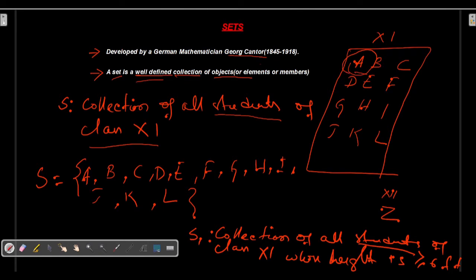If the answer is yes, then I will be putting this set A in the collection S1. Okay, so I will be putting this, yes, this is an element in S1. Similarly, I will check for B.